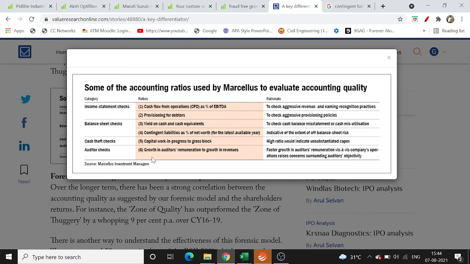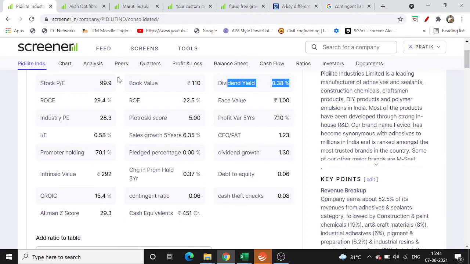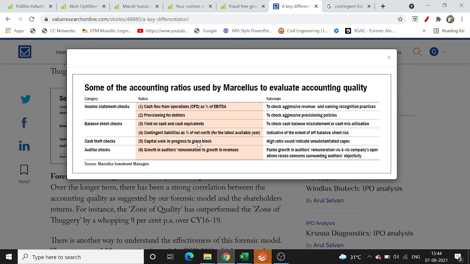Now, many of these, like growth in auditor remuneration to growth in revenues, there is no way in Screener, or in online platforms, to get the details about the auditor's remuneration. So we basically can't pull it up over here. For this particular issue, you have to go to the annual reports and search through that. So it's a very long and time-consuming process.